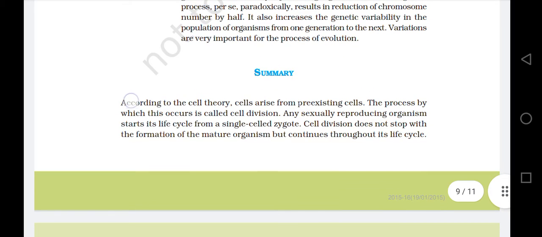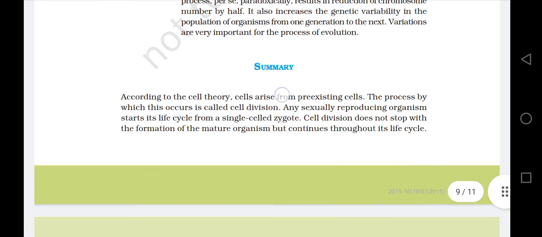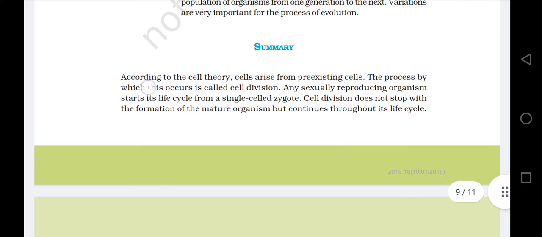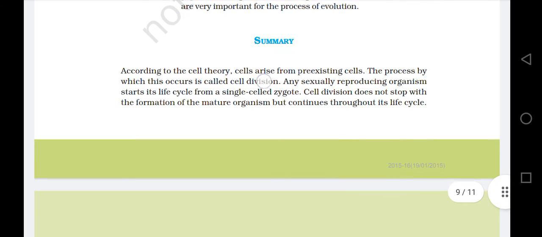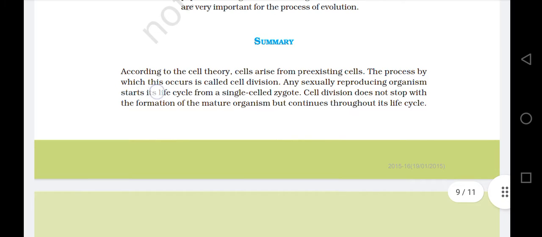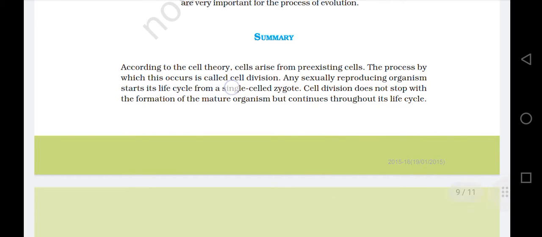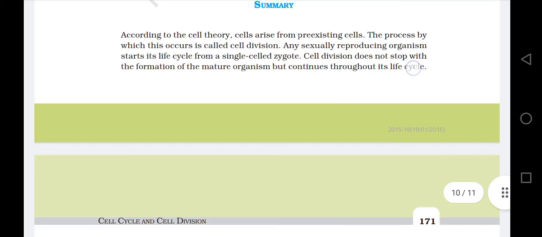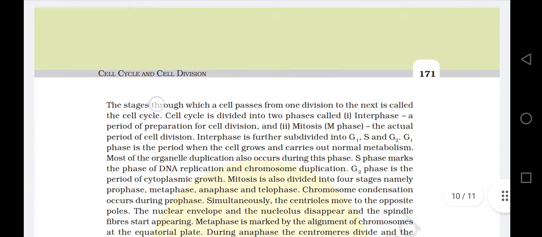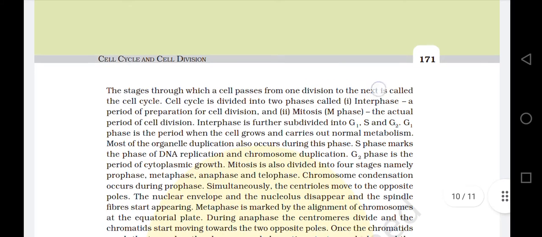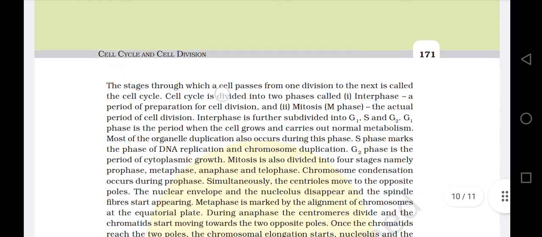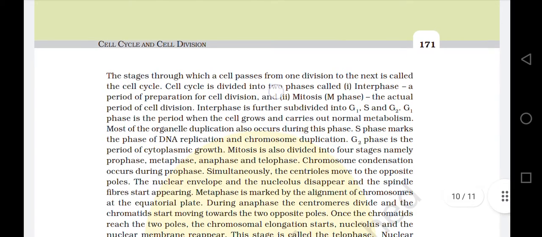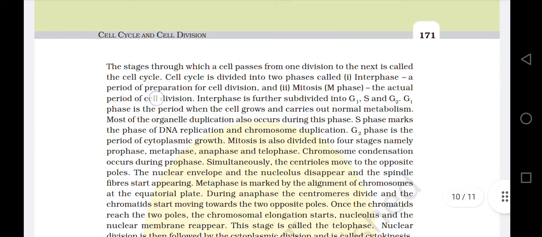Summary. According to the cell theory, cells arise from pre-existing cells. The process by which this occurs is called cell division. Any sexually reproducing organism starts its life cycle from a single cell called zygote. Cell division does not stop with the formation of the mature organism but continues throughout its life cycle. The stage through which a cell passes from one division to the next is called the cell cycle. Cell cycle is divided into two phases called interphase, a period of preparation for cell division, and mitosis, M phase, the actual period of cell division.